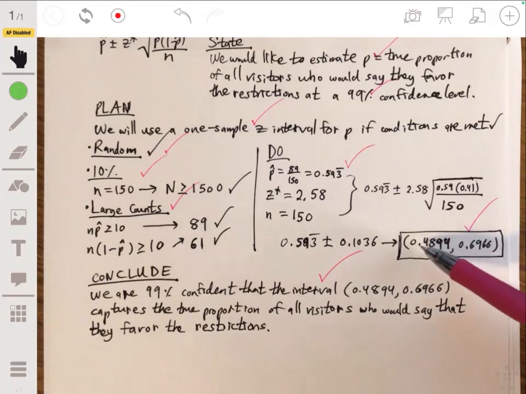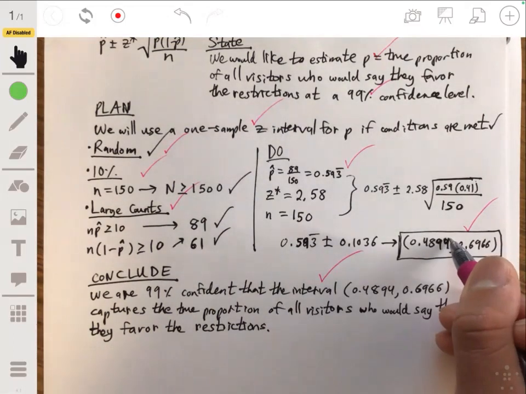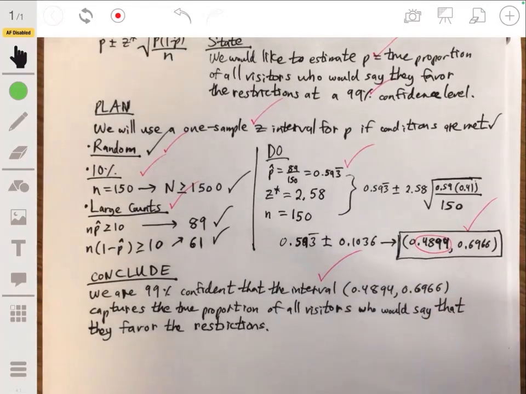Now, when you look at this, you may initially think that most of the values in this interval are above 0.5, so it would be reasonable to say that more than half of the people would say yes to this proposal. But it has some values below 0.5, like 0.48, 0.49. Those values are below 0.5.